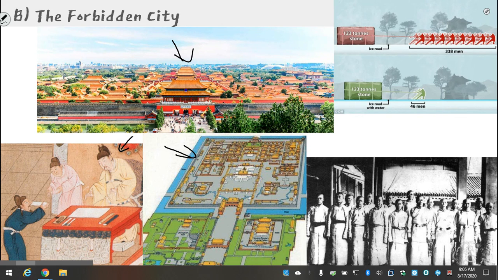It's this amazing building project that required new transportation techniques, basically freezing roads and then covering them with water to slide blocks of ice, which we can see here, in order to build this massive construction. And it allowed the emperor more control over the empire, which allows him to rule more effectively.